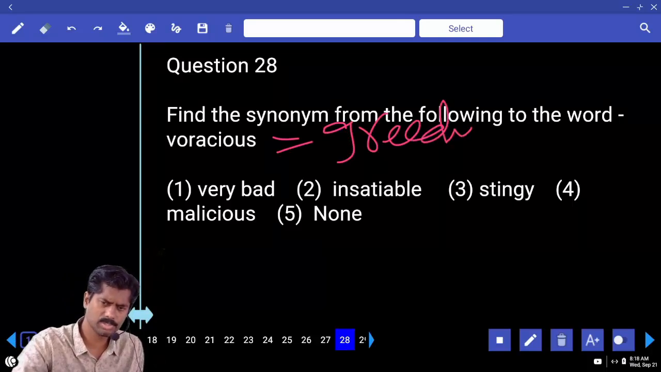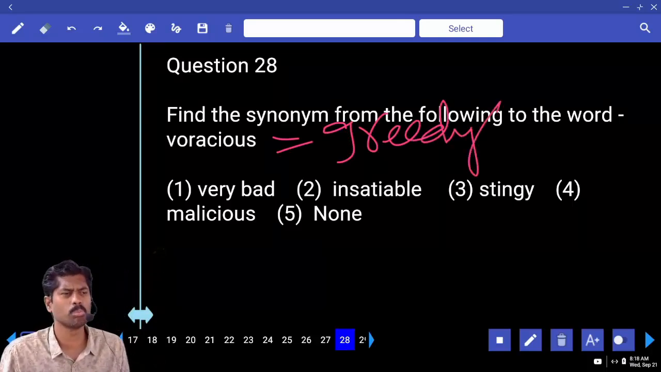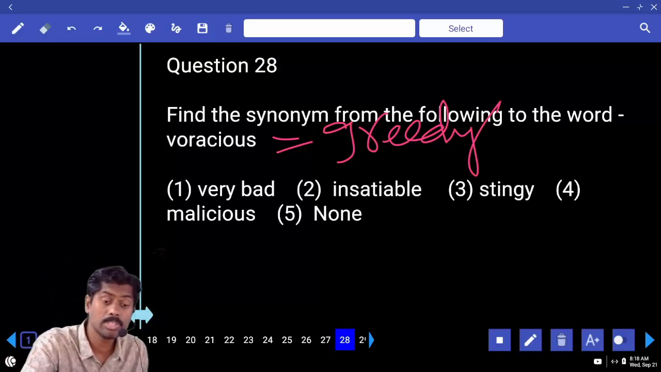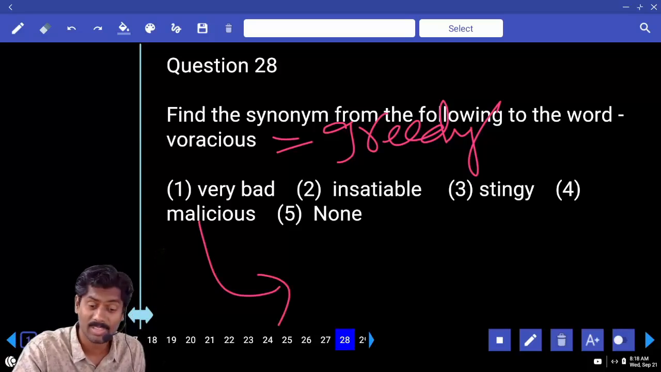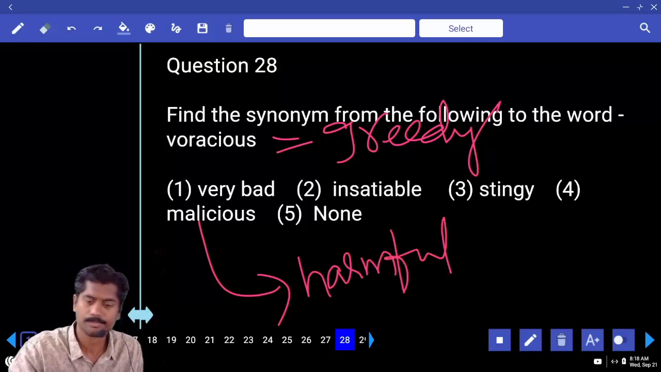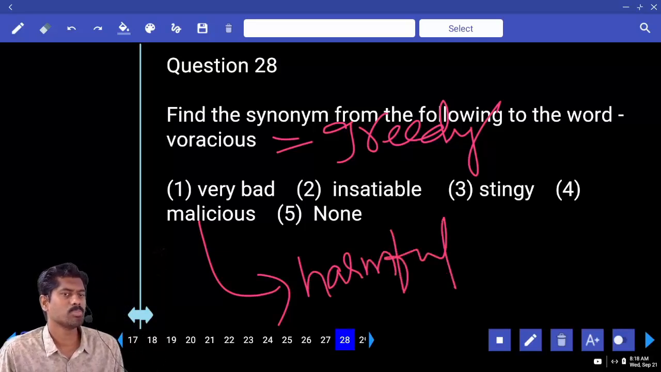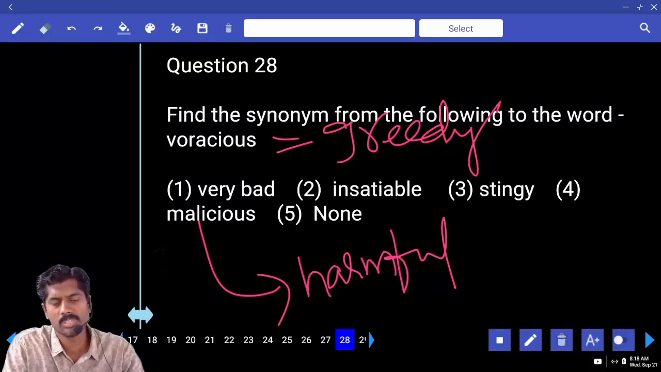Just now I said voracious. What did I say? Voracious means greedy. If you want more, you are voracious. Very bad, insatiable, stingy, malicious. Malicious means what? You want to harm other fellows. Harmful. Anything which is harmful is malicious. Remember, mal means related to bad. Malevolent, malice, malicious. Malicious is nothing but harmful. In laptop, computer also you get this, right? Cell phone also, malicious app. Have you seen? Malicious means harmful.